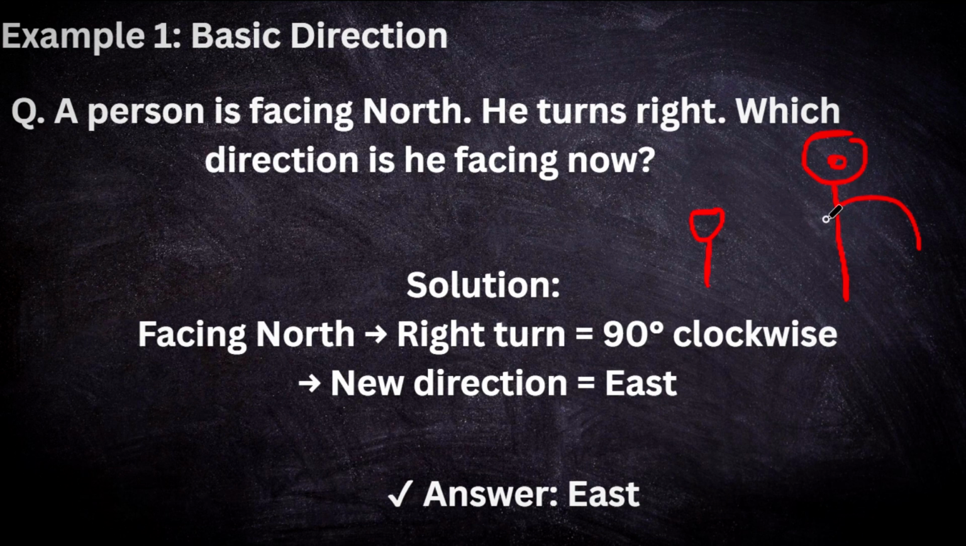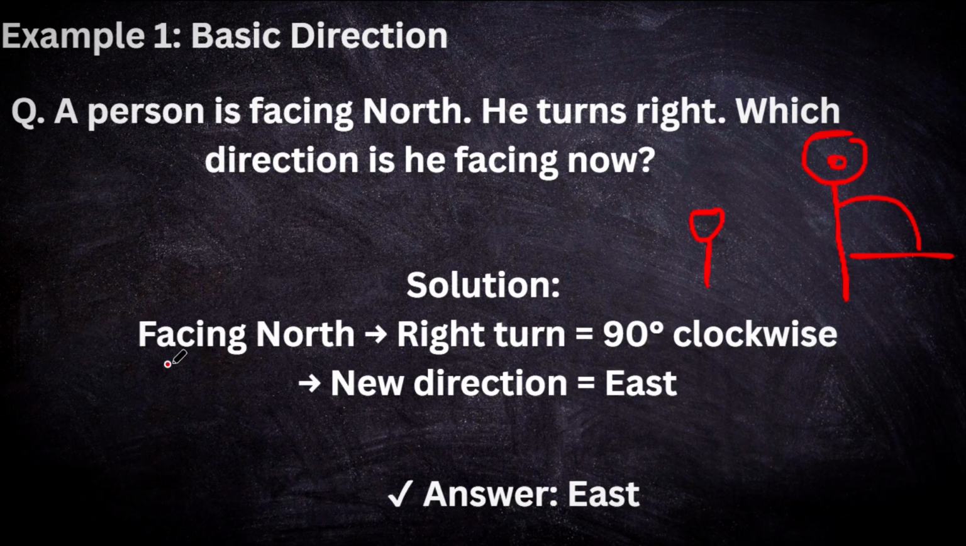So the person turns right. I will tell you what the right direction is. Right direction means the clockwise direction. So the person turns to the right. Which direction is he facing? The direction he is facing is east. So the new direction for that person is east.